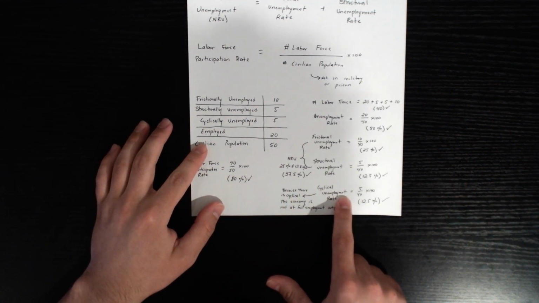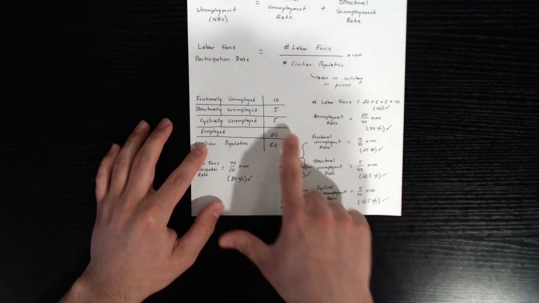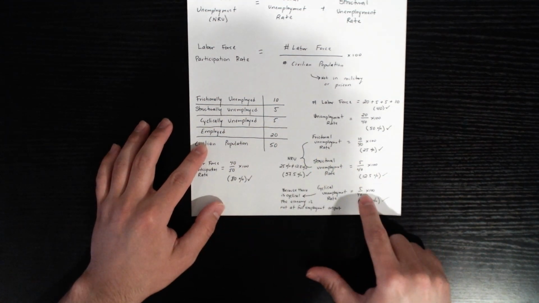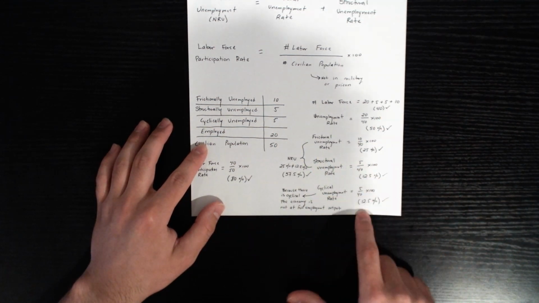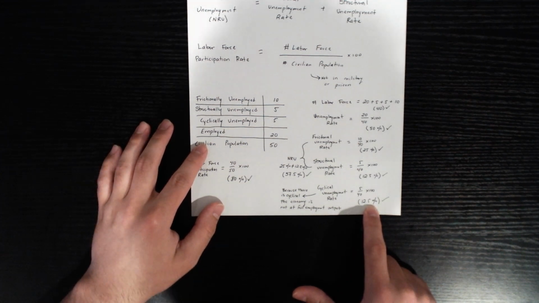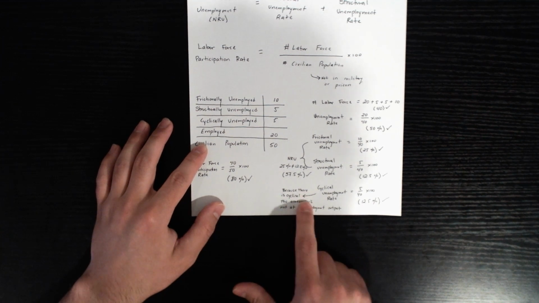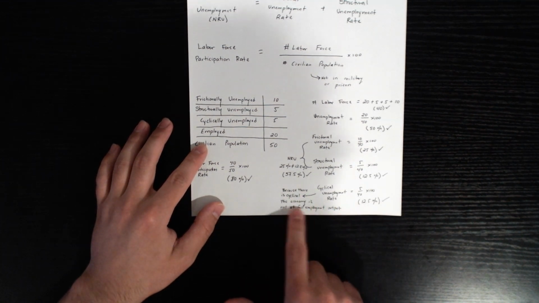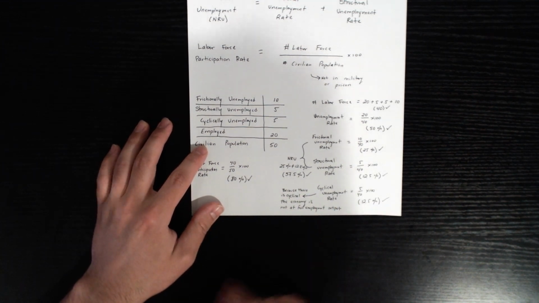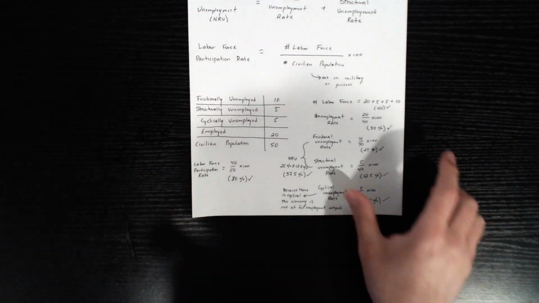Finally, cyclical unemployment, we get the number of people that are cyclically unemployed, which is 5, divided by the labor force, which is 40, times 100. So 12.5% of our population is cyclically unemployed. And because there is cyclical unemployment, that means the economy is not at full employment output.